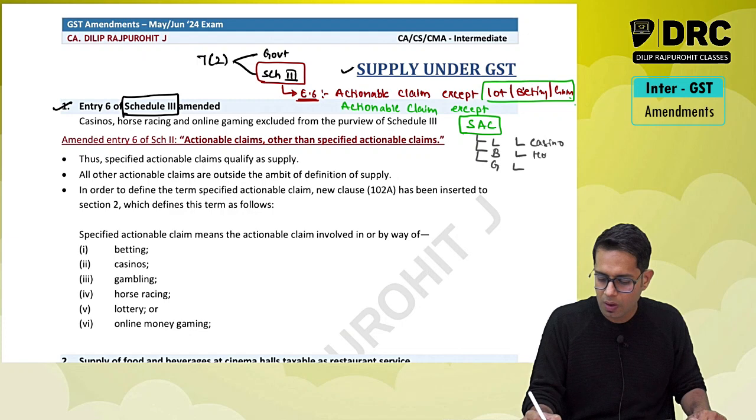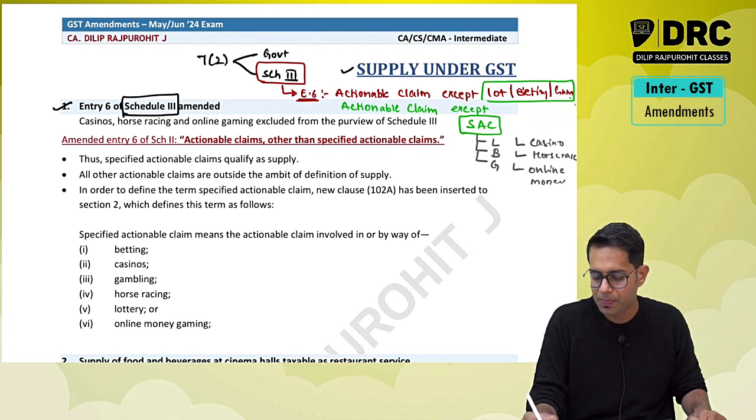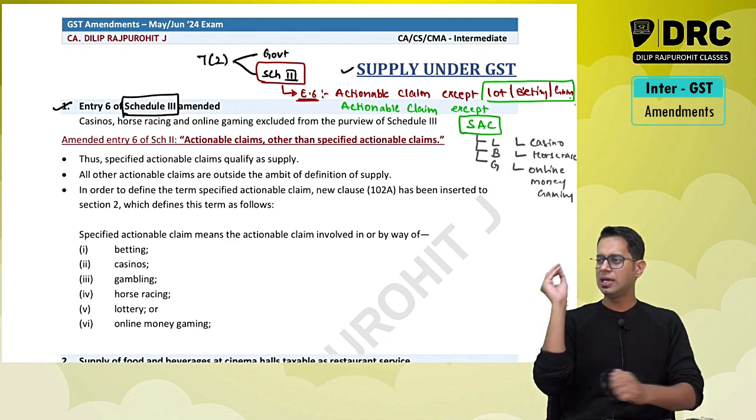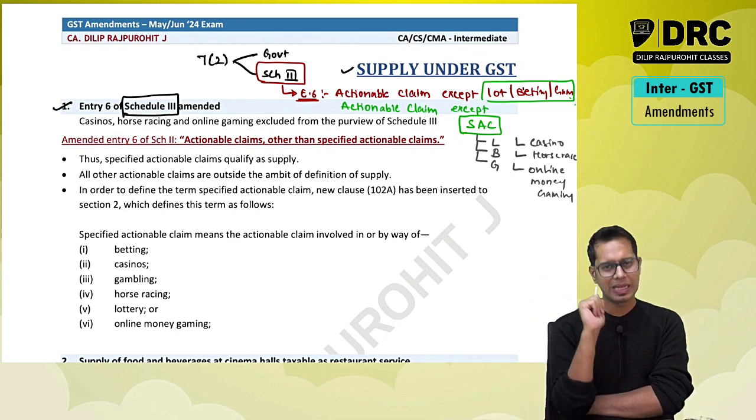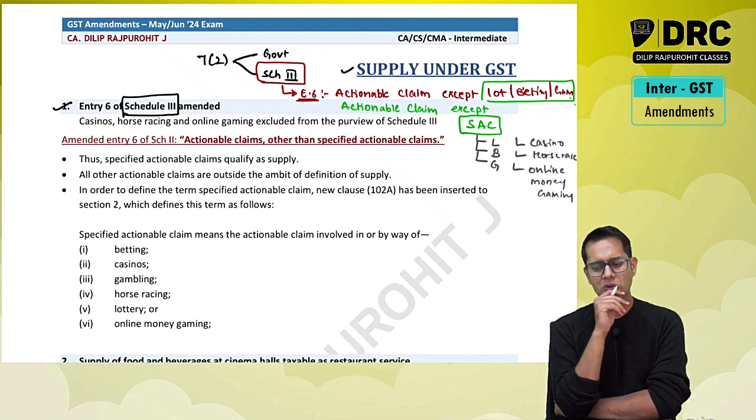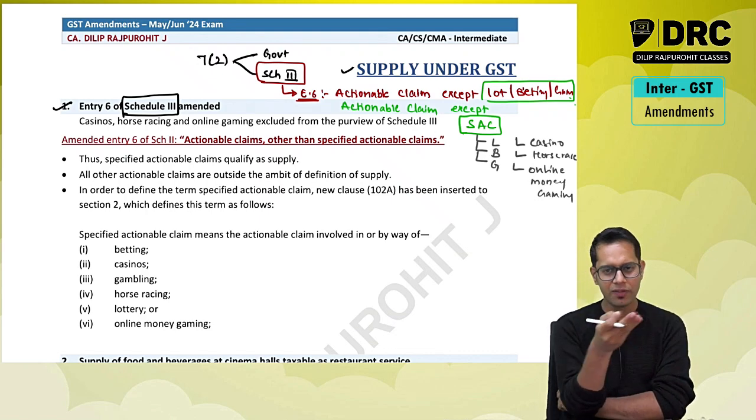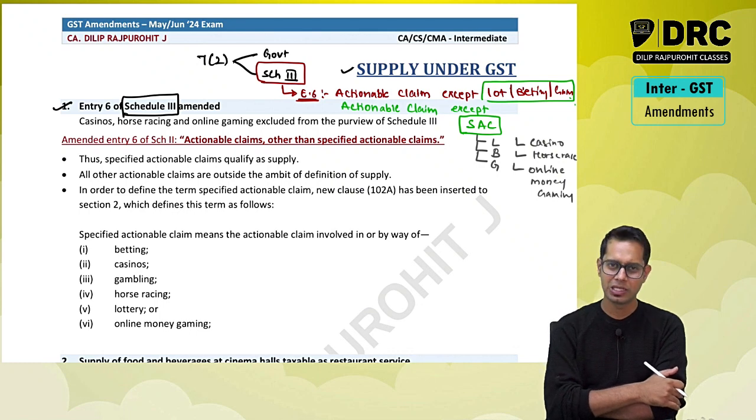Then you are doing horse race betting, or you are playing any online money game. So nowadays, when they said lottery, betting and gambling, people were confused whether gambling will also include the different activities happening in a casino.